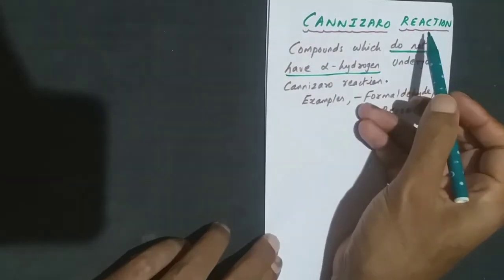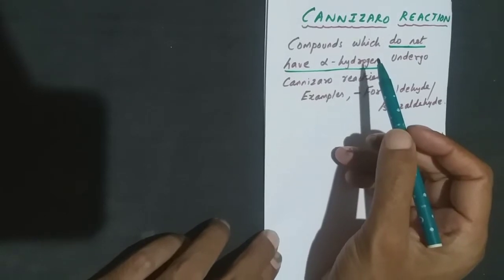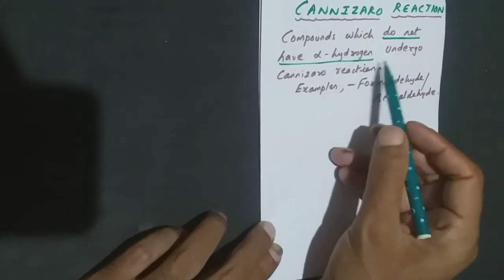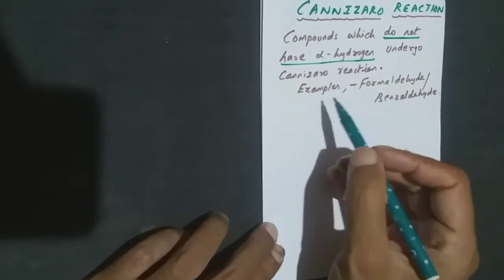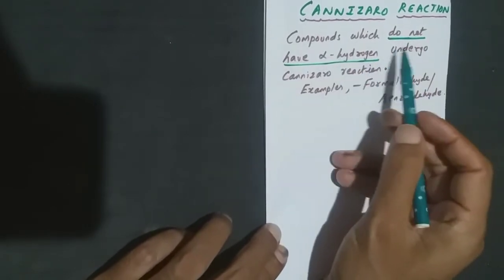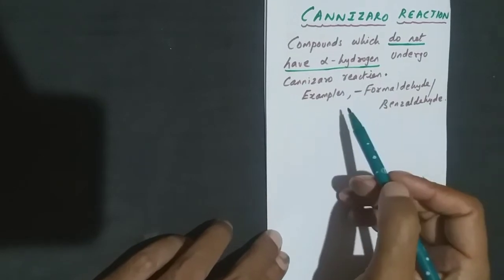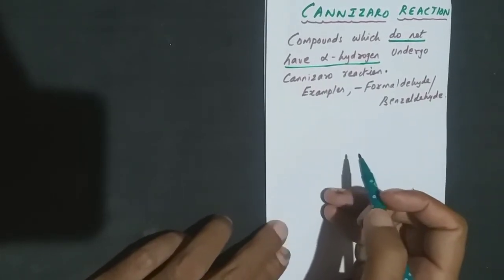So, the Cannizzaro reaction. What type of compounds will undergo the Cannizzaro reaction? The compounds which do not have alpha hydrogen will undergo Cannizzaro reactions. Examples are formaldehyde and benzaldehyde.